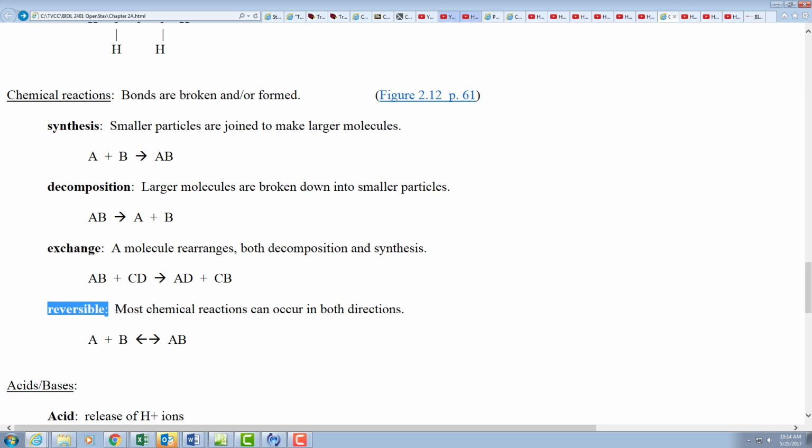Now here though, reversible. Okay, highlight, underline, circle, whatever in your notes. Most chemical reactions are reversible. That synthesis you build up, and at times you need to tear it down, and you go back and forth between the two. What's very important are ones that are not reversible, because what are you going to do then? Usually they become waste, and you get rid of them.